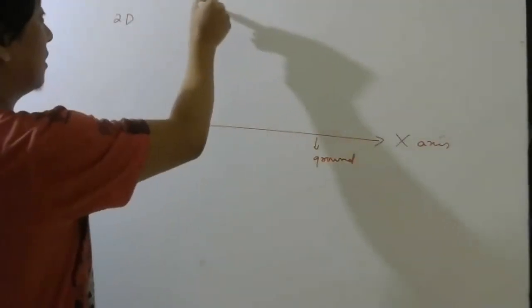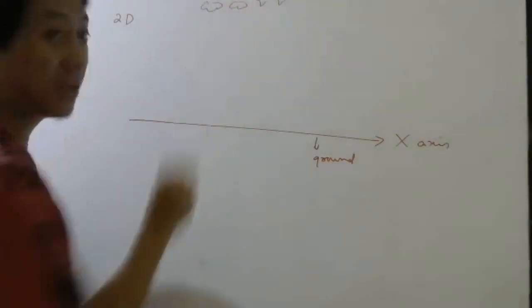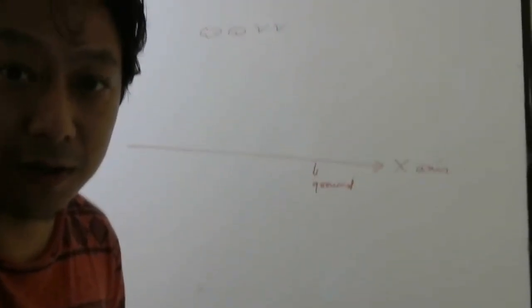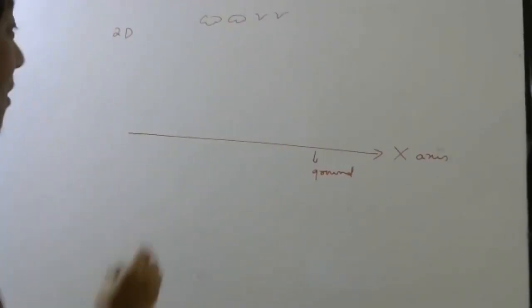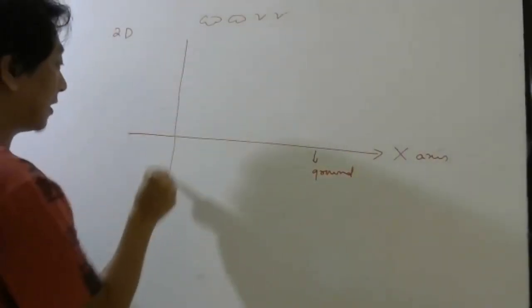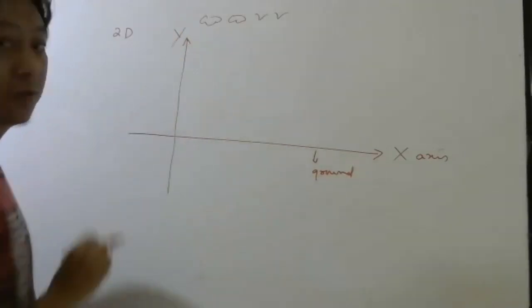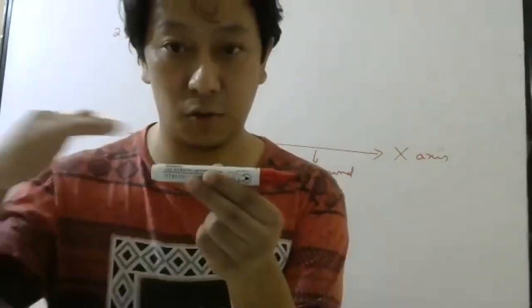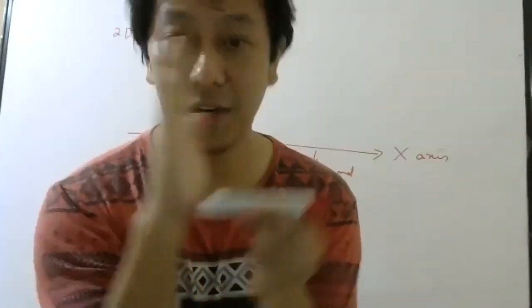Here clouds are there, birds are flying. Okay, I want you to see the birds also. And this is, let us say, the y-axis. So you have to imagine x-axis is horizontal, y-axis is vertical.